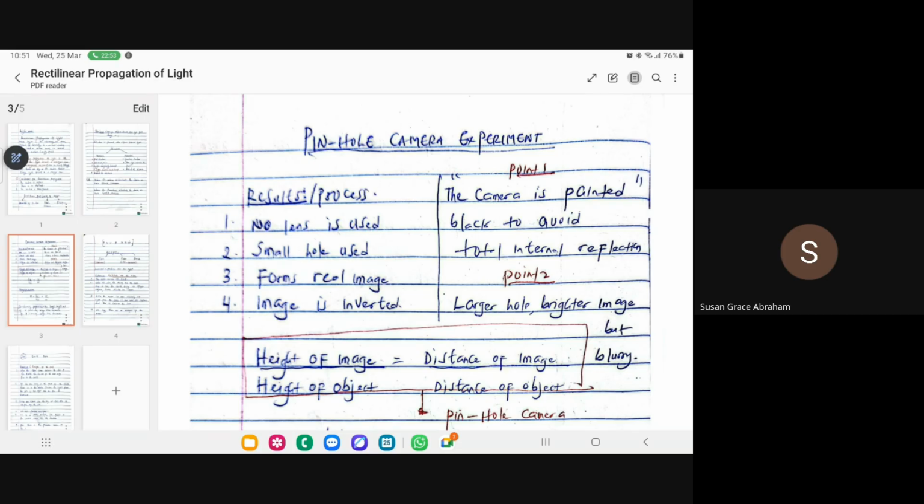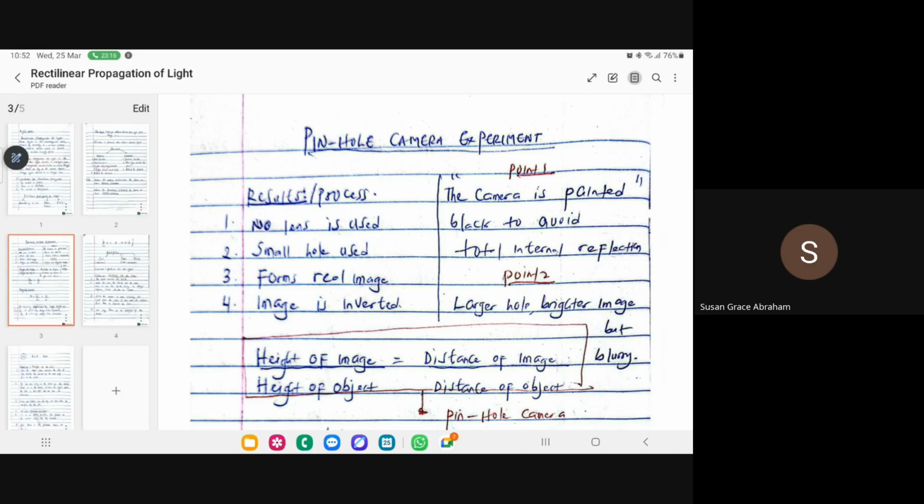But let me just give you the key concepts, the key things you need to know. In that very pinhole camera, we don't use a lens. That was the old form of the camera before we started developing the new ones. It's made of just a very small hole, and an object is placed, and the kind of image that is formed, that's what JAMB wants to know. It forms a real image, and the image is also inverted.